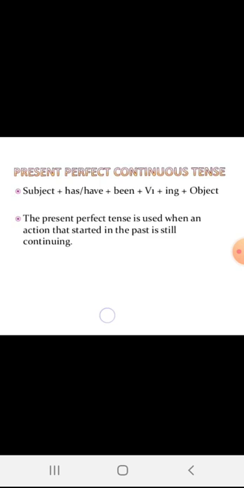So I hope it is clear. As you can see here, continuous is there, the action is still continuing. Wherever continuous is there, the action will be continuing. Clear everyone? So this is used for an action that started in the past but is still continuing. Sentence structure will be subject plus has or have plus been plus, as I told you, the first form of the verb, and we are going to add ing plus object.